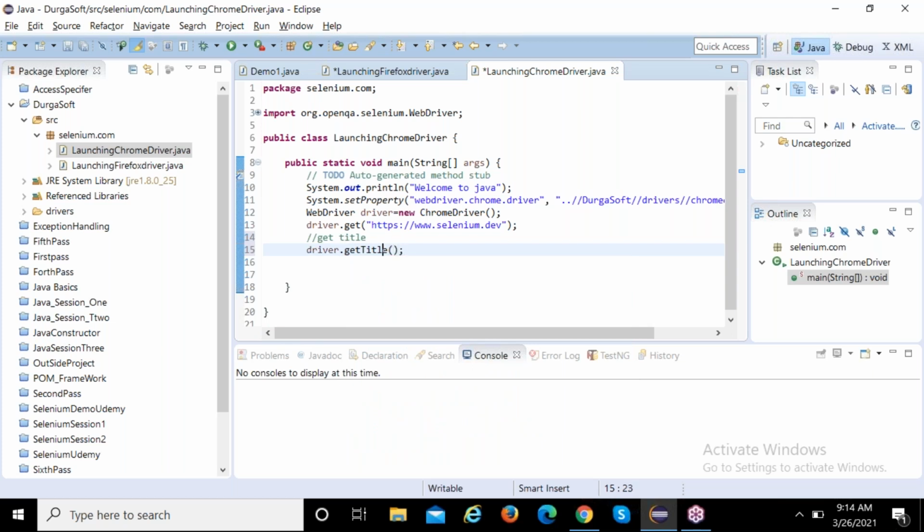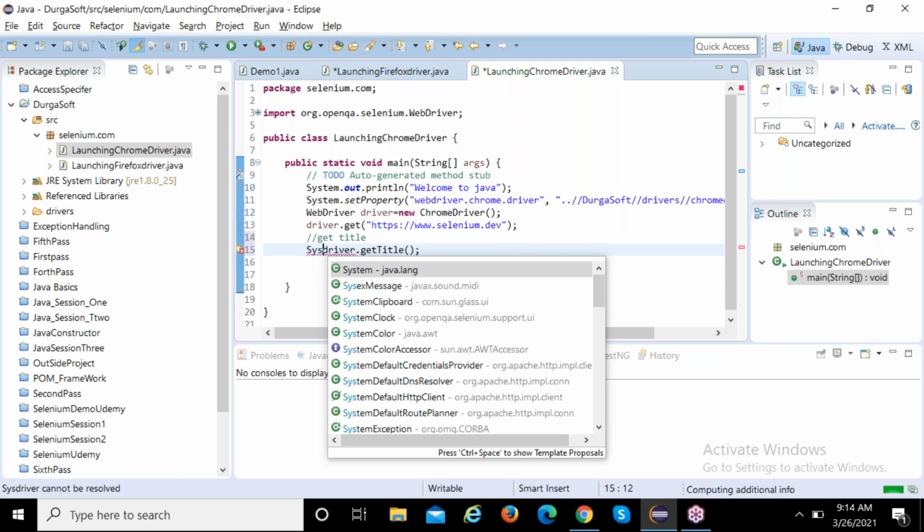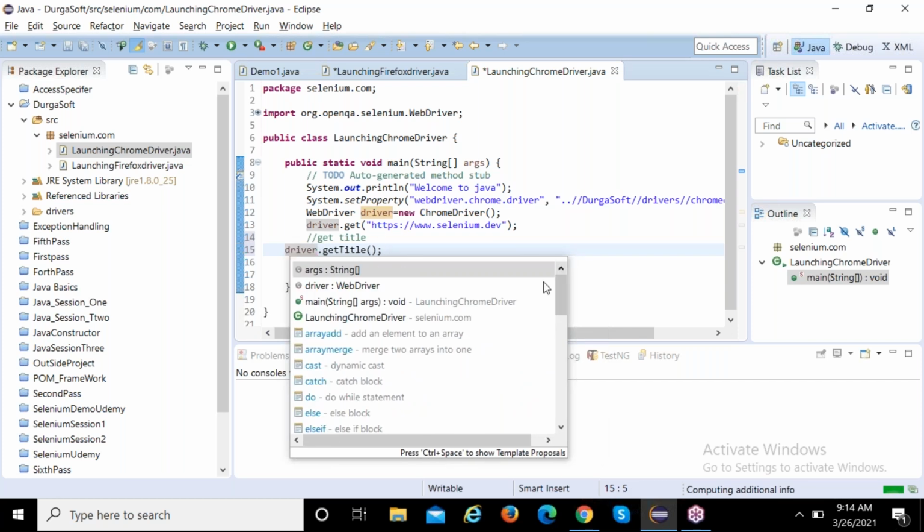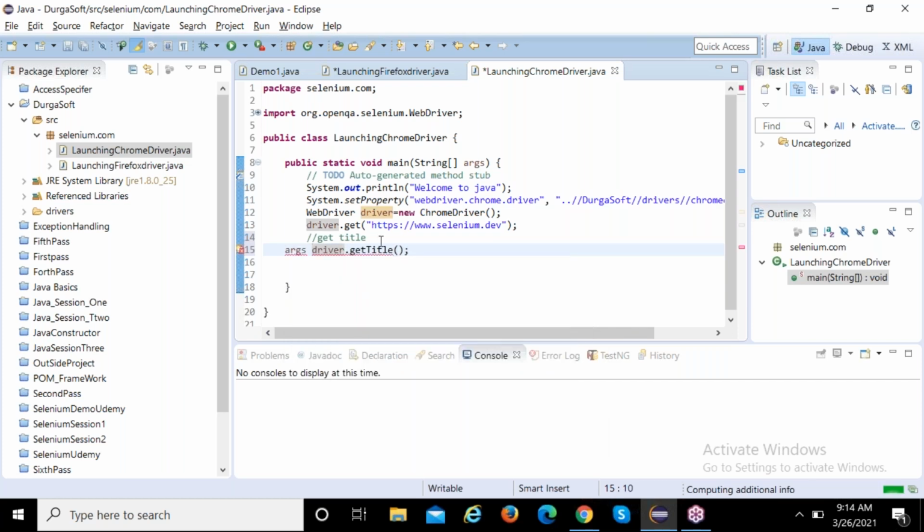See, you are getting it right, after get page source, get title. Driver dot get title. Remove the System dot this one; we will write it in the next line. Now see, most of the people think that the title will come, but it won't print. If I want to print, what do I need to write, guys? Anybody?